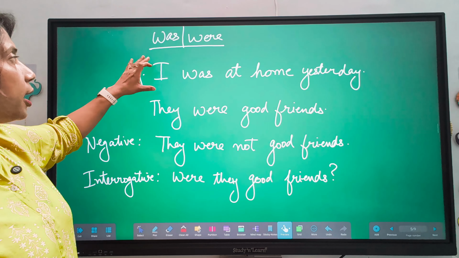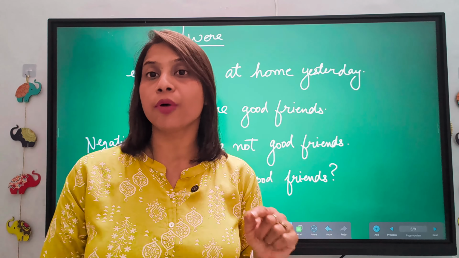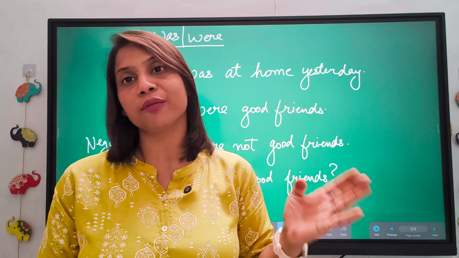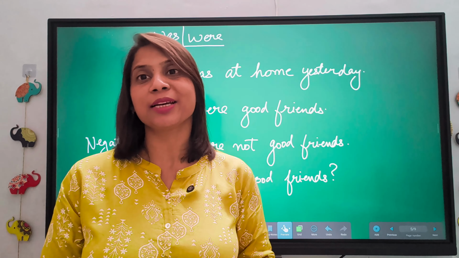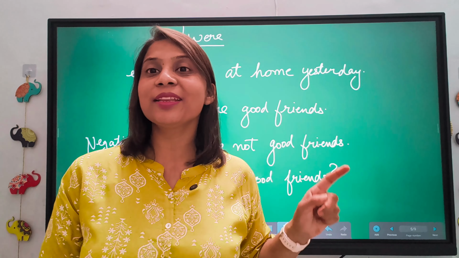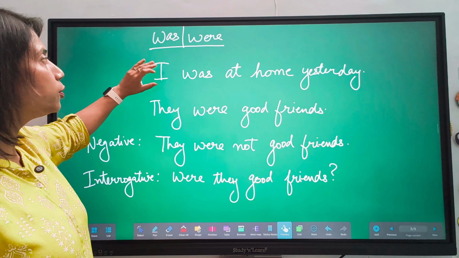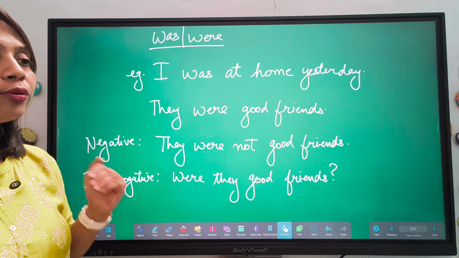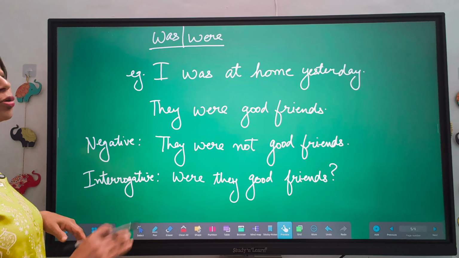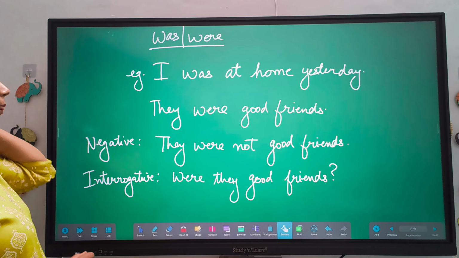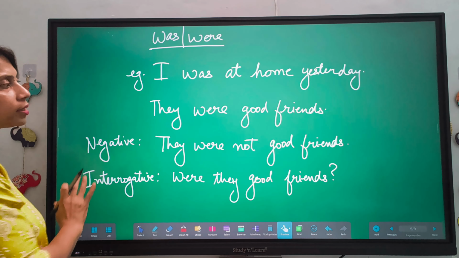With the singular subjects you will always use was, and with the plural subjects you will always use were. दो हम I को plural में add करते हैं हमेशा in present tense also, but here you have to keep in mind, you will use was with I, not were. Though I is plural, but then also we always use was with I. So they were good friends. Here were will be used with plural subject.